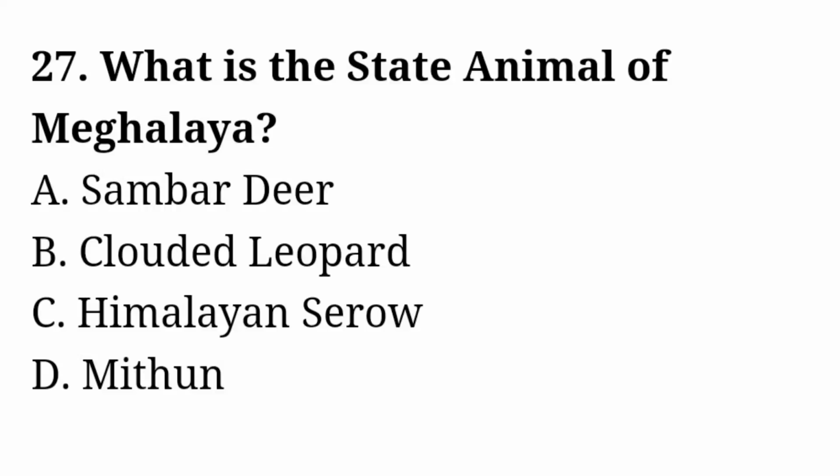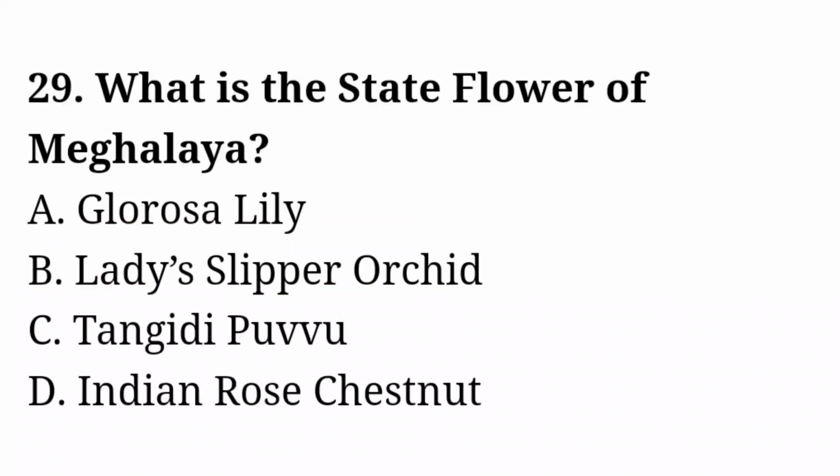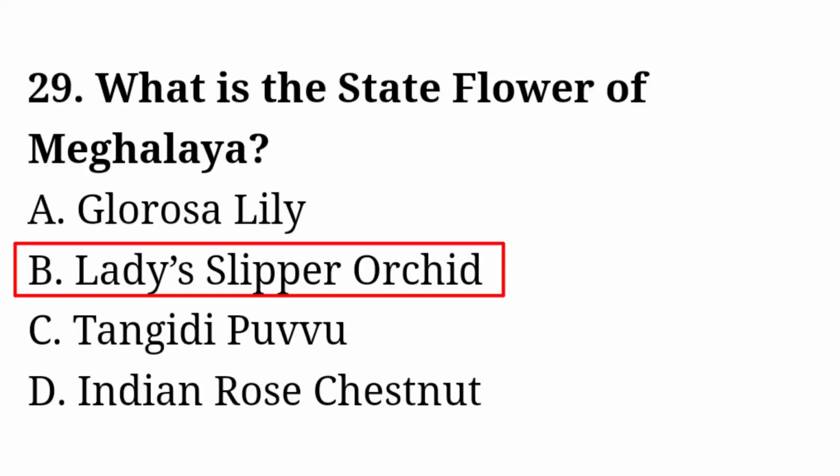What is the state animal of Meghalaya? Number B. Clouded leopard is correct answer. What is the state flower of Meghalaya? Number B. Lady's slipper orchid is correct answer.